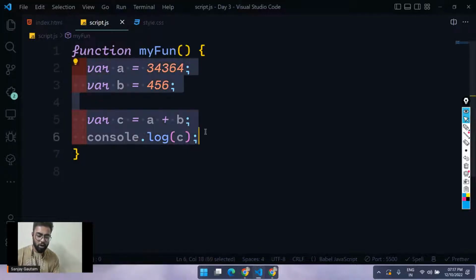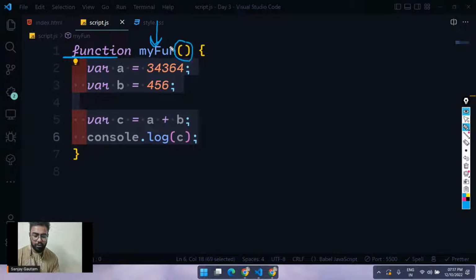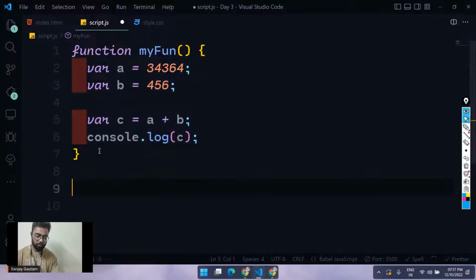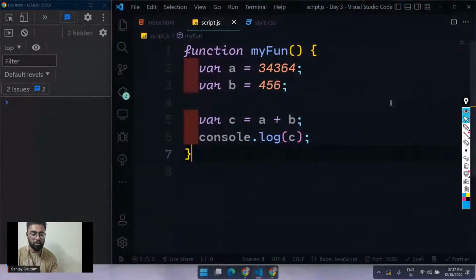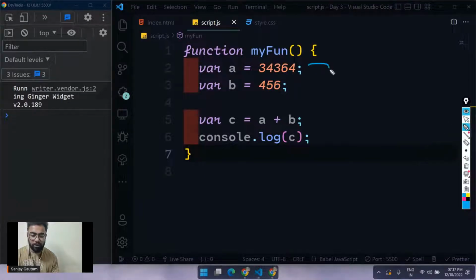So now I'm writing all of my code inside a function. So this is a function. For that, I'm typing function, the name for your function, and these 2 brackets. I don't know what the reason for this is. And after this, you have to put these curly brackets. And after that, just call your function. So myFun, and call your function. If you don't call your function, nothing is actually going to happen. So if you want to execute these 4 lines, you have to call your function.